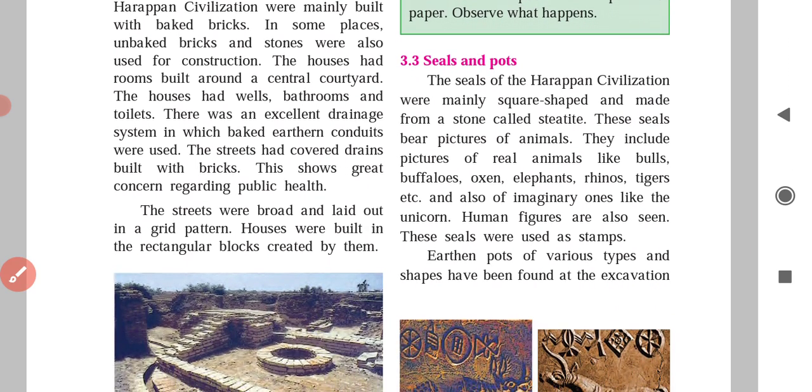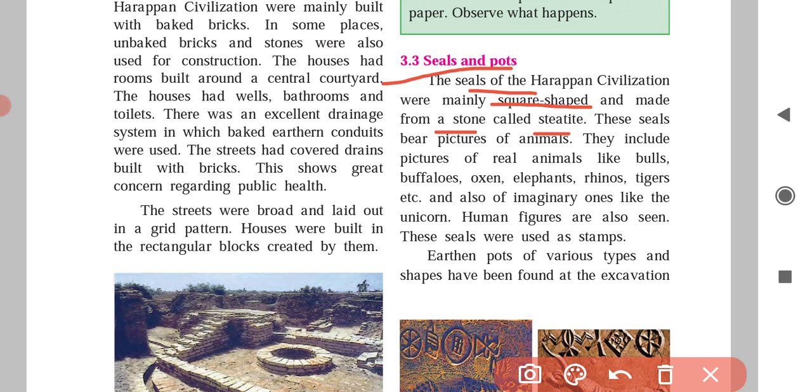Next, seals and pots. The seals of the Harappa civilization were mainly square in shape. See the seals which are there. In which shape were those? They were mainly square and made from a stone called steatite. The seals were made of steatite.